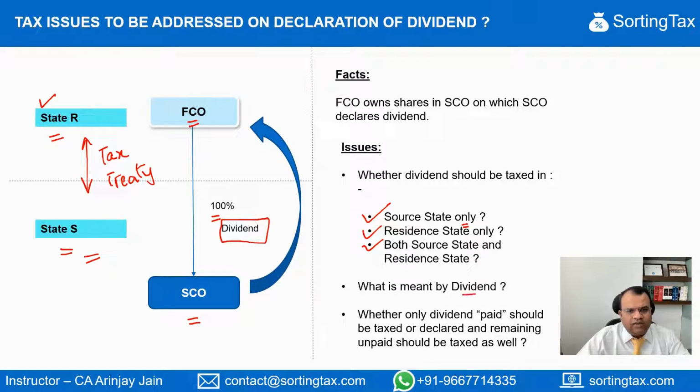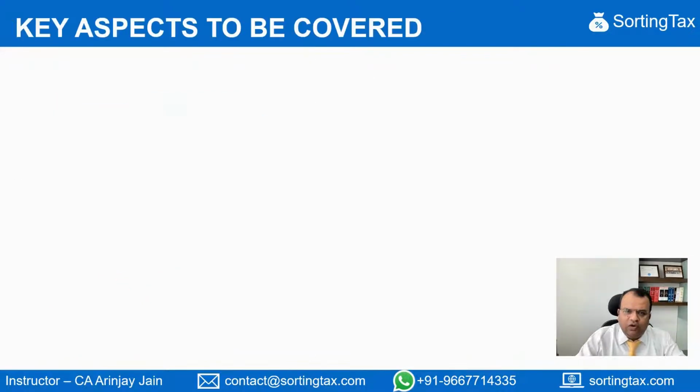The next question is, what exactly is the meaning of dividend? We briefly saw what is the meaning of dividend, but in a greater detail, is it different from common parlance? And the last and the most important question is it that the dividend which has been paid should alone be taxed, or even the dividend that has been declared but is remaining unpaid should be taxed as well? In other words, will the dividend be taxed on a payment basis, or will it be taxed on an accrual basis? This is another question that needs to be answered. And the answer to all these questions is something that lies within Article 10, which we are going to look now.